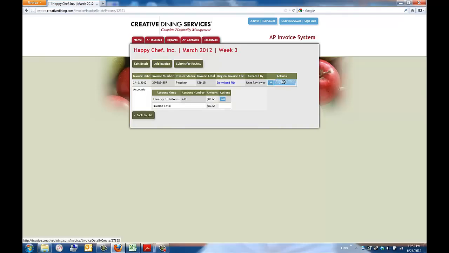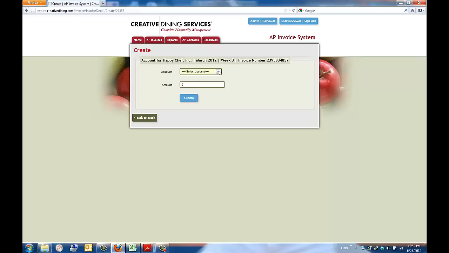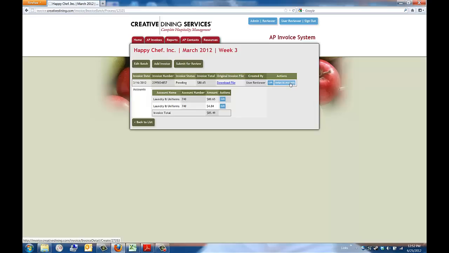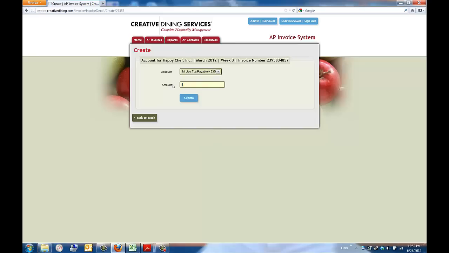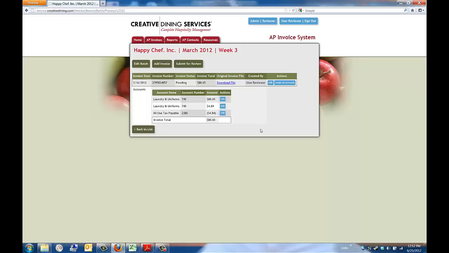And then we're going to click on this blue button underneath the actions to assign more GL accounts. So we want to put our use tax amount into the same account as before. So $4.84 is going to 740. And then we want to add the negative amount into our use tax payable account. Okay, so we are all set for that.